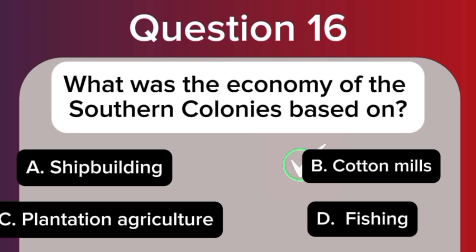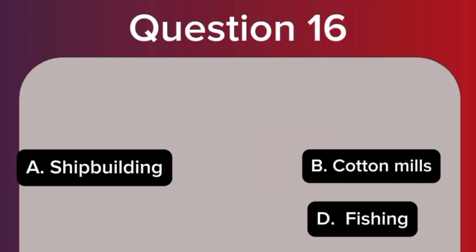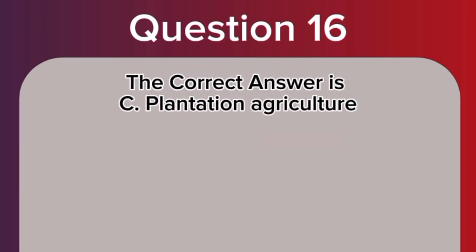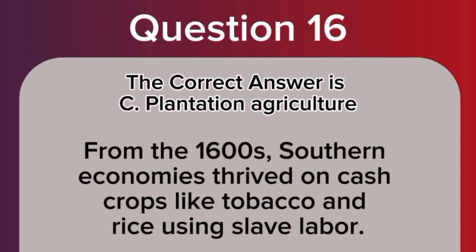The correct answer is C. Plantation agriculture. From the 1600s, Southern economies thrived on cash crops like tobacco and rice using slave labor.